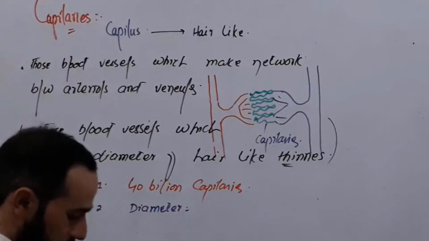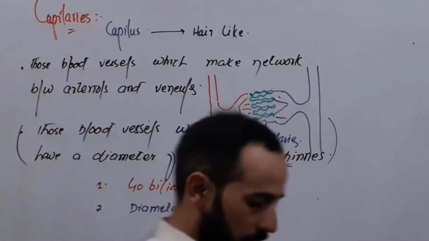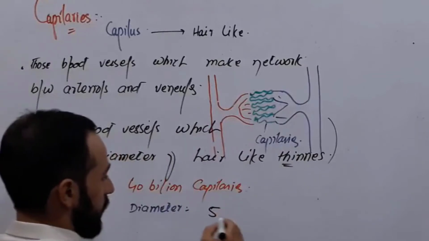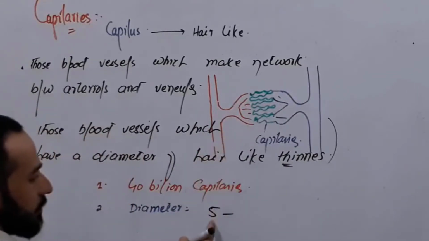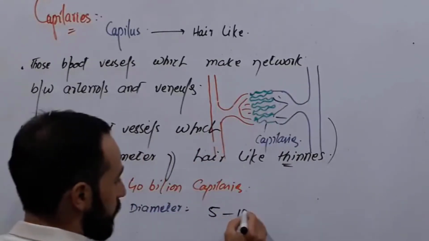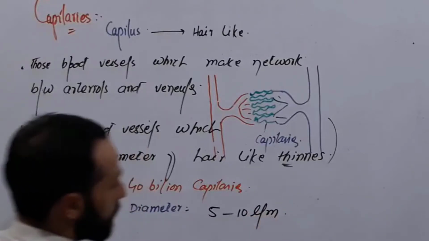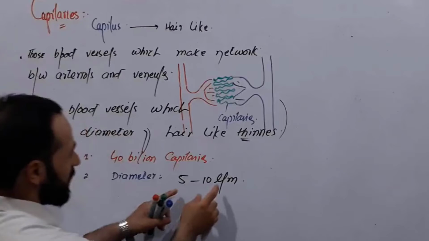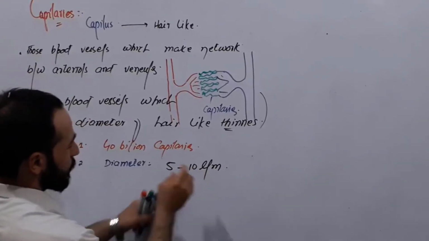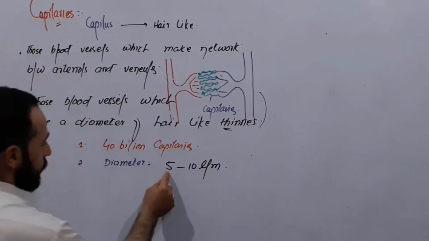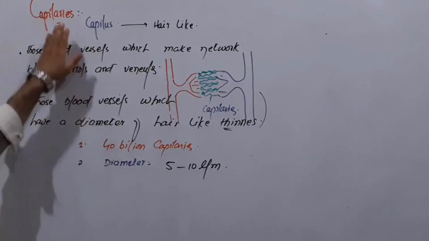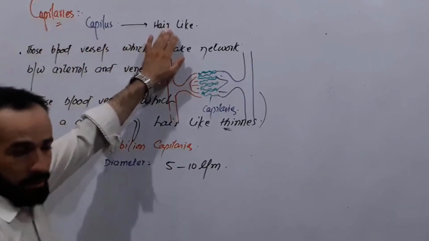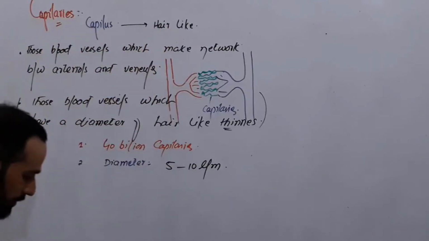Their diameter is about 5 to 10 microns. Some capillaries have a 5 micron diameter and some capillaries have a 10 micrometer or micron diameter. This micron refers to a very small value, so that's why we call them hair-like, right? They have a very small diameter.